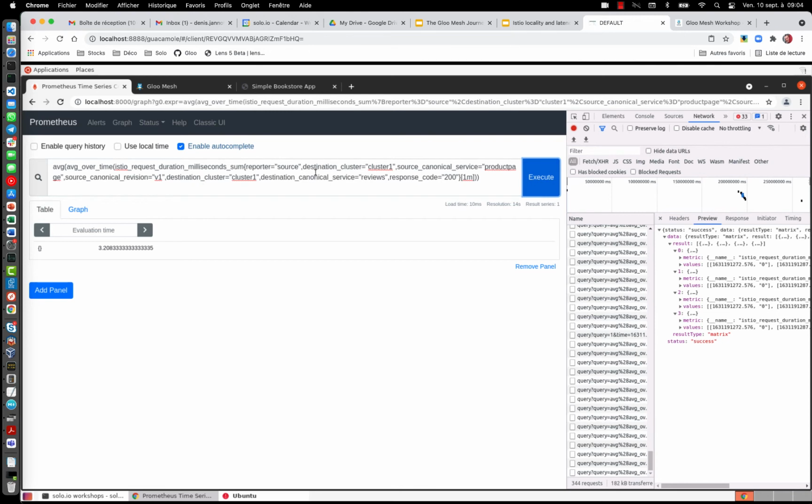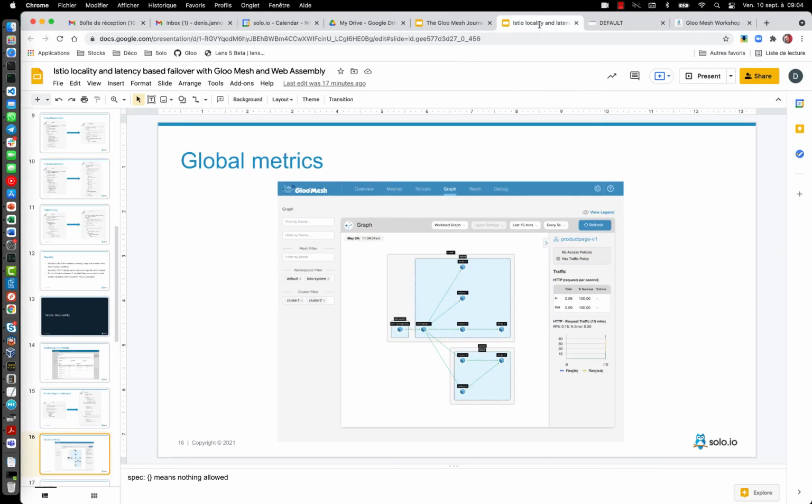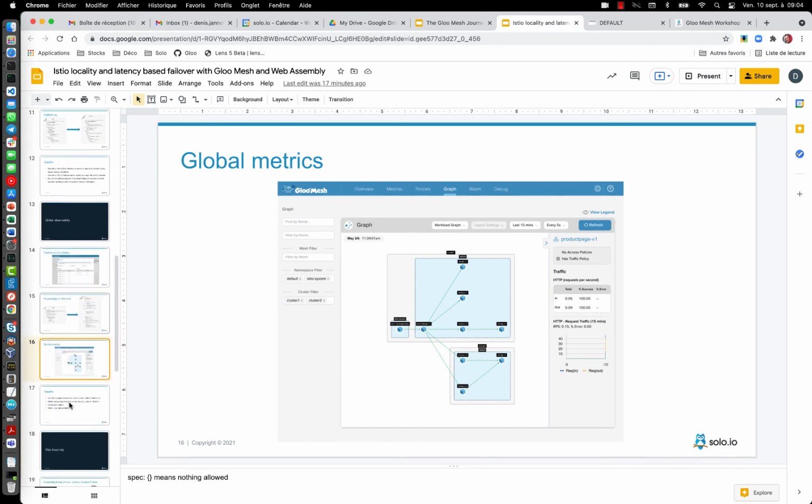So I can see, for example, what I will use here: I want to know when the product page talks to reviews on cluster 1, right? Reviews on cluster 1. What is the average latency in the last 1 minute, right? In the last 1 minute I didn't do any request, so I have 0, but you will see we will generate some requests and so on. So first of all, I have my metrics in one place. That's my foundation for managing this latency-based failover.